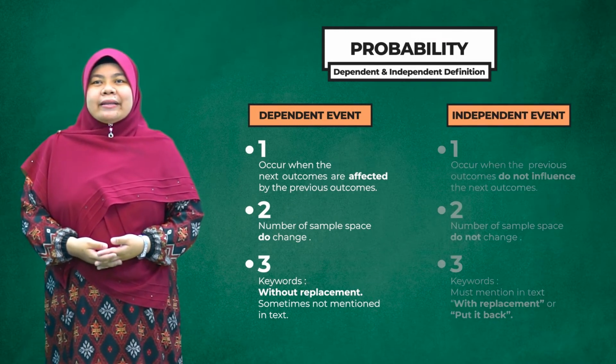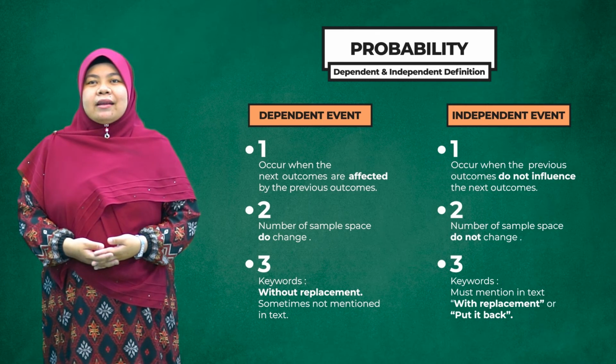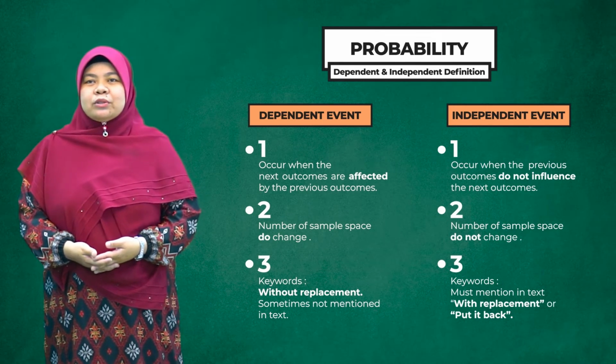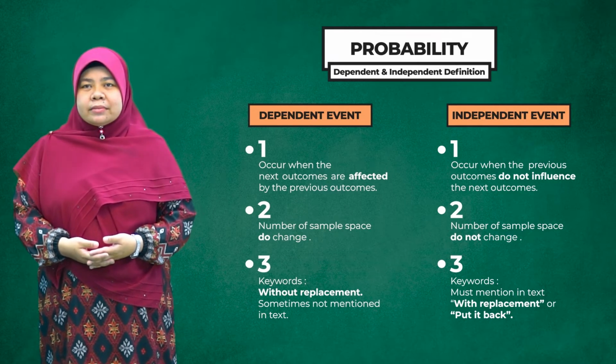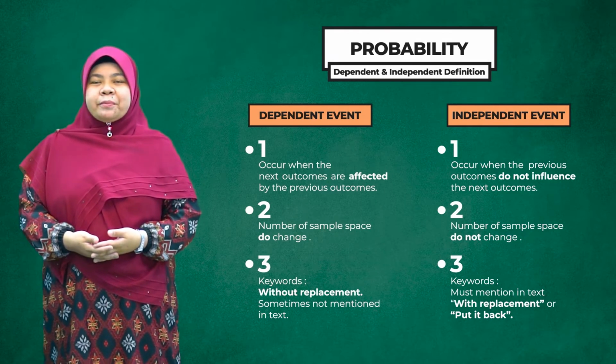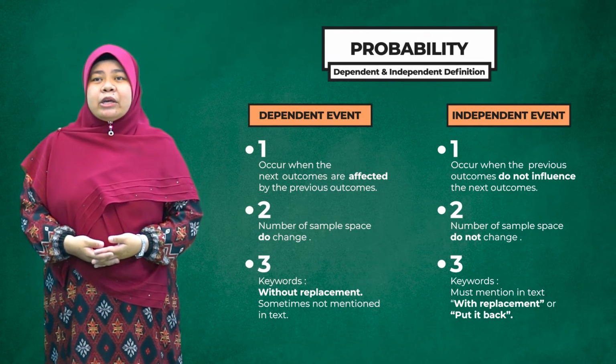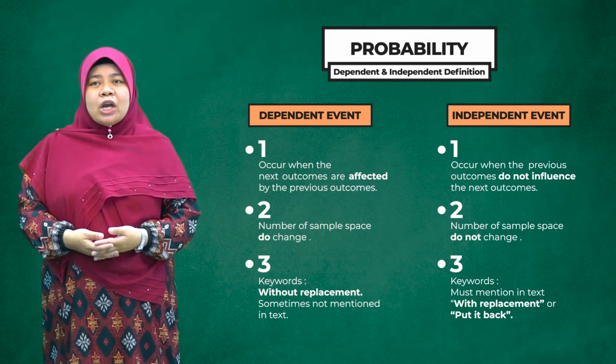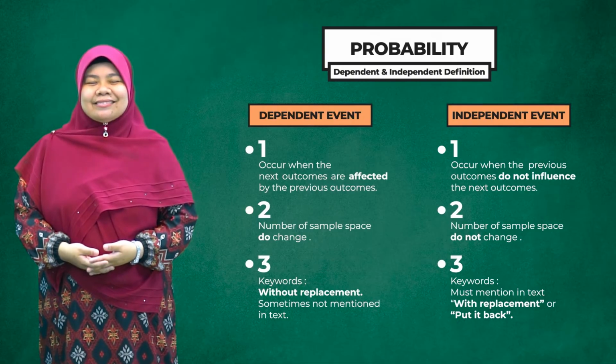Now, what is an independent event? An independent event occurs when the previous outcome does not influence the next outcome. The number of sample space does not change. The keyword must be mentioned in the text, either with replacement or put it back.